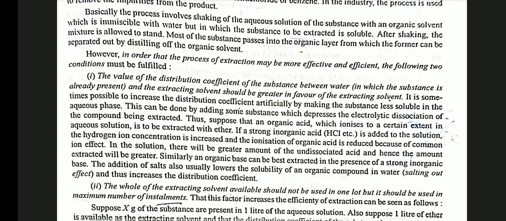It is sometimes possible to increase the distribution coefficient artificially by making the substance less soluble in the aqueous phase. This can be done by adding some substance which depresses the electrolytic dissociation of the compound being extracted. Thus, suppose that an organic acid which ionizes to a certain extent in aqueous solution is to be extracted with ether.